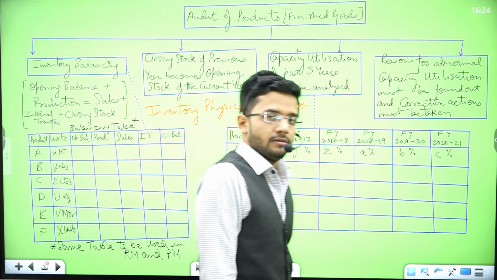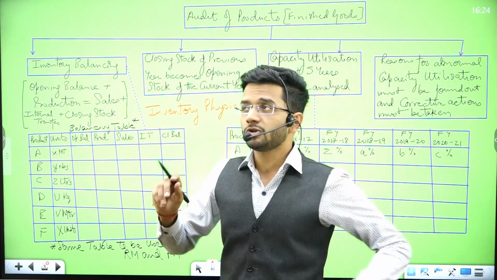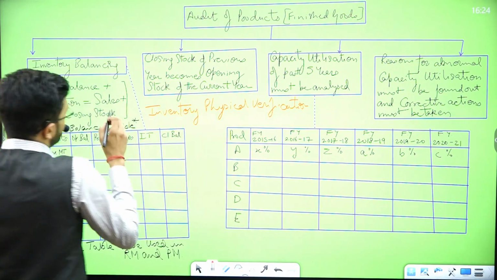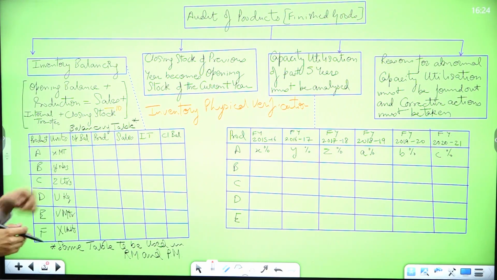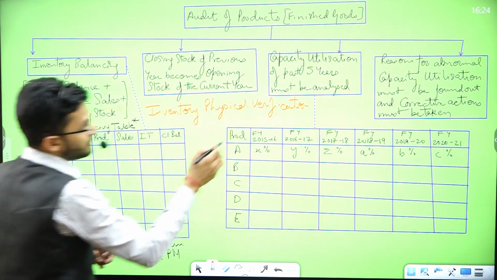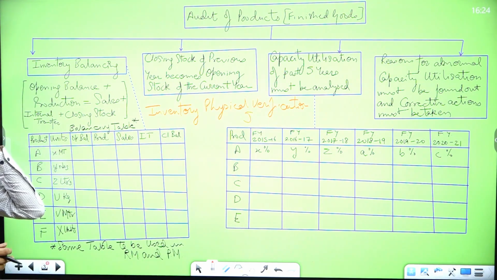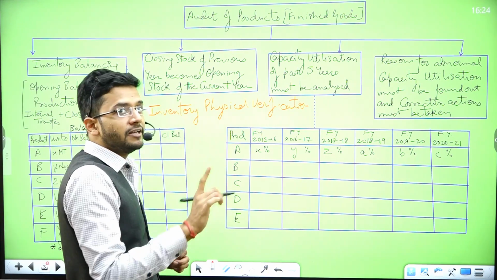I repeat, suppose the closing stock, I'm not talking about the value in rupees, I'm talking about number of units, okay? Suppose closing stock of a particular finished good is 10 as per the books of accounts. But as per physical verification, this number is 5. Then guys, there is an ample proof that there is some leakage in inventory.